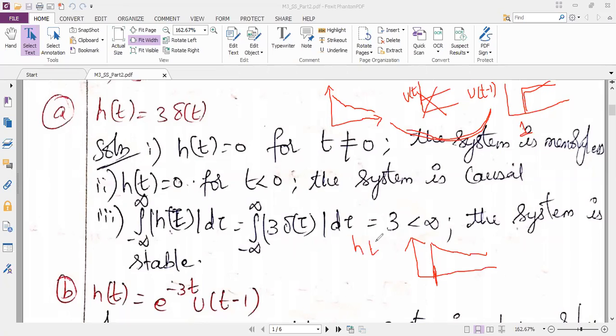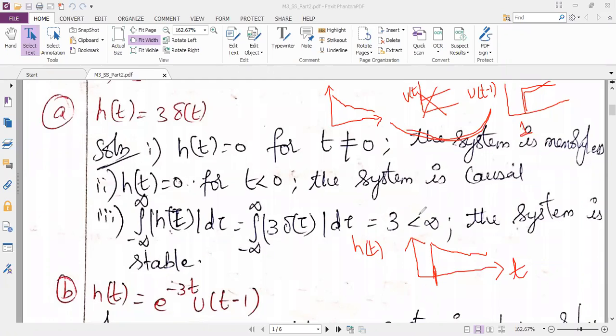So now, once we have drawn the diagram, easily you can do the analysis. I want you to just analyze the first property. Can anybody analyze the first property and get me the answer? You know the condition of the first property: h of t should be equal to 0 when t is not equal to 0. Can anybody tell me whether your h of t here is 0 for t not equal to 0? No.